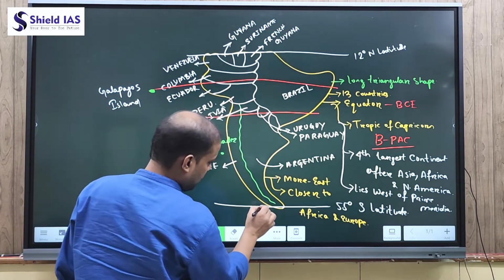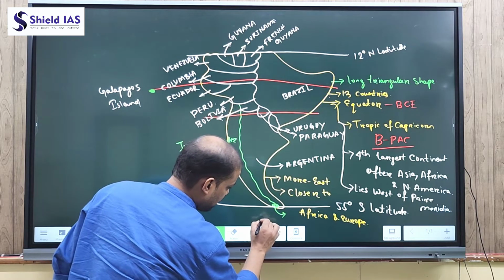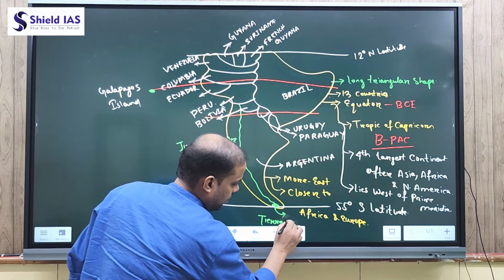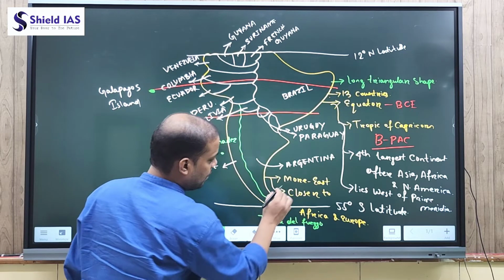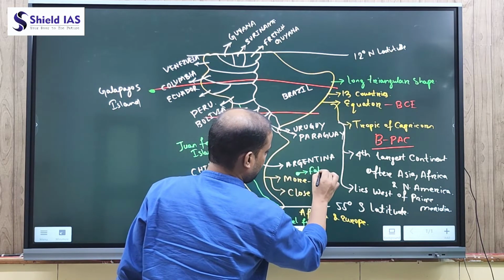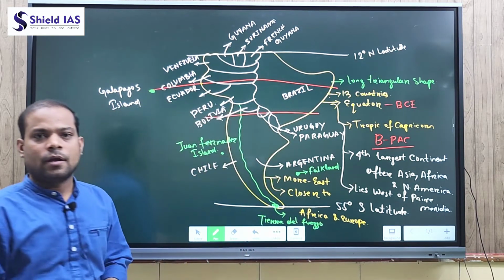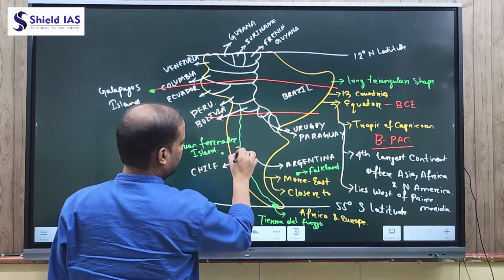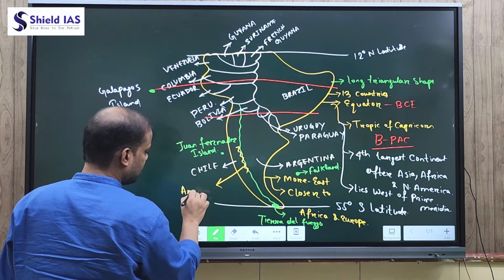Apart from these, another important island which is located in the Southern Ocean is Tierra del Fuego, and one more island which is located in the South Atlantic is Falkland. Apart from these, the longest mountain of South America is the Andes Mountain.